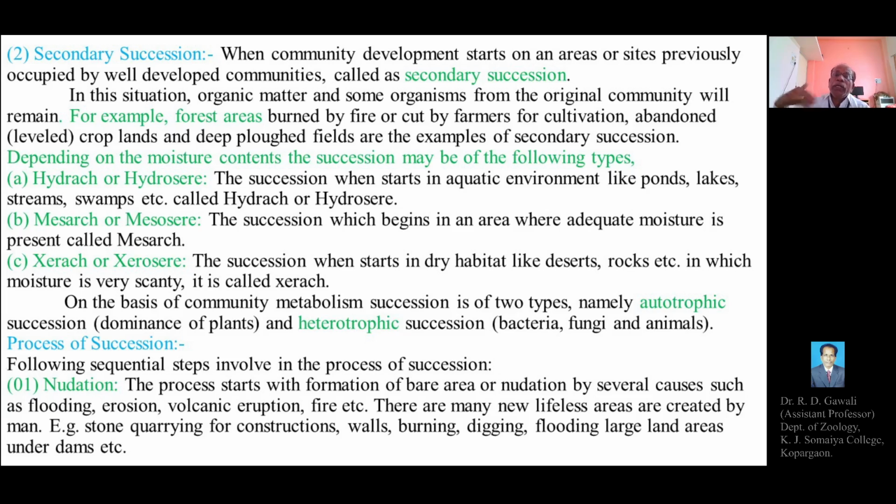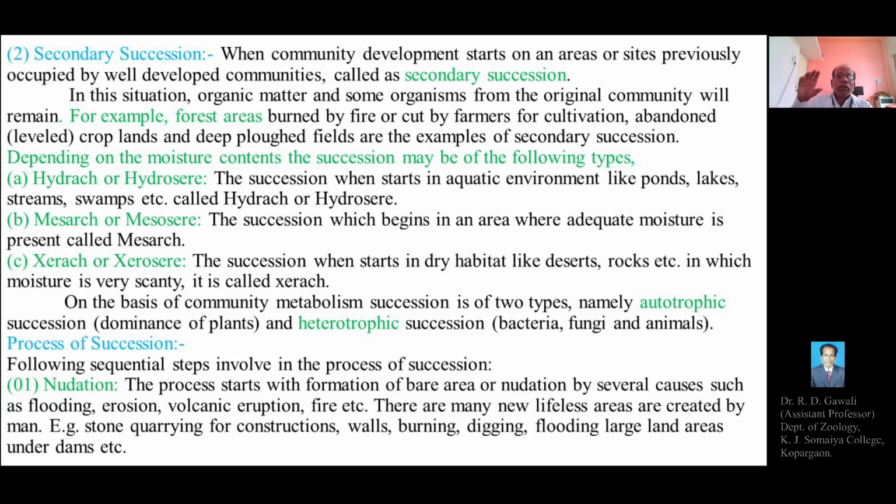And there are many new lifeless areas which are created by man. For example, stone quarrying for construction. For the purpose of construction, areas of land are used to obtain stones. Then walls, burning, digging, then flooding large land areas under dams.